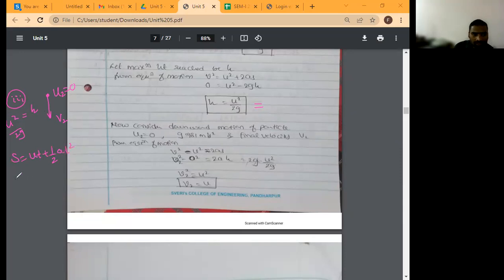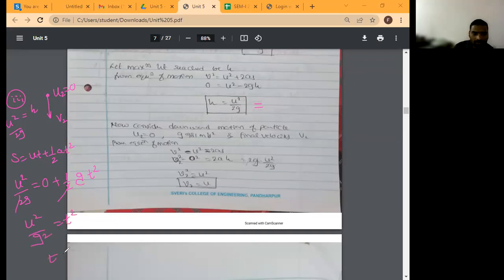So S is H, H is equal to U square by 2G, is equal to initial velocity 0 plus half, A means plus G, T square. Here 2 gets cancelled, so U square by G square is equal to T square.